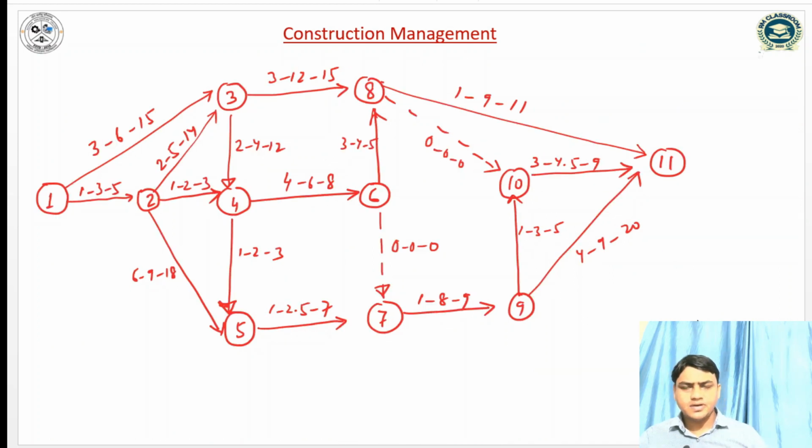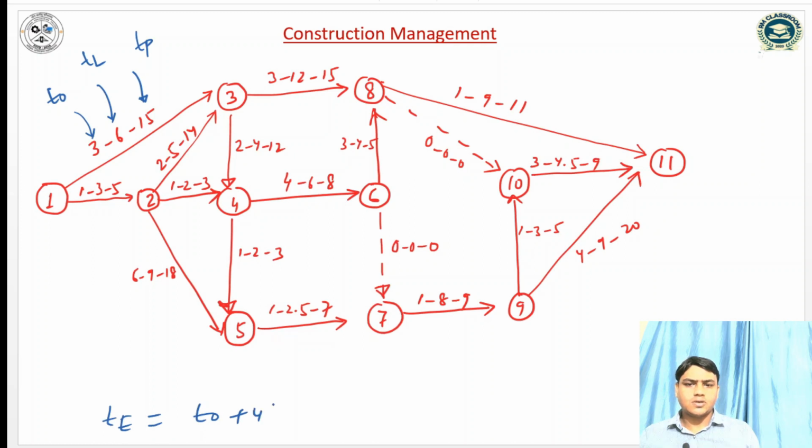The network diagram is given for this question, along with 3 time estimates for each activity. Let me compute the expected time. For activity 1 3, the expected time can be computed as T equals T0 plus 4TL plus TP by 6, where this is the optimistic time, this one is the most likely time, and this is the pessimistic time.